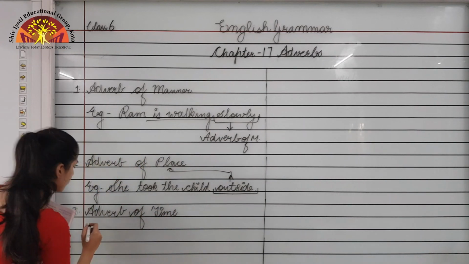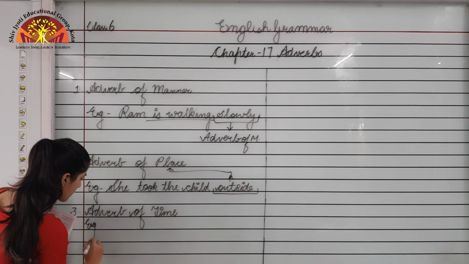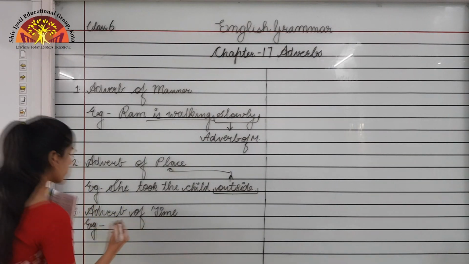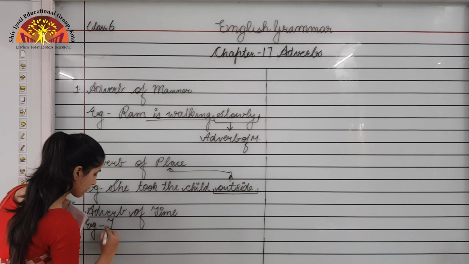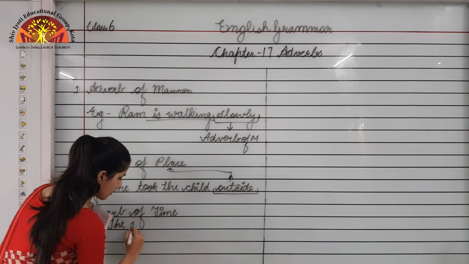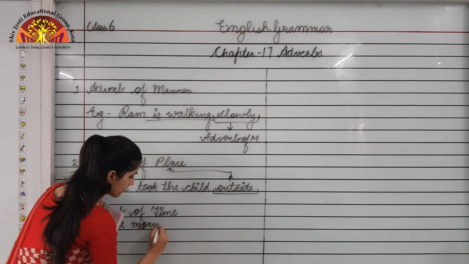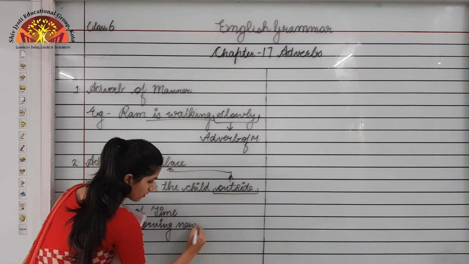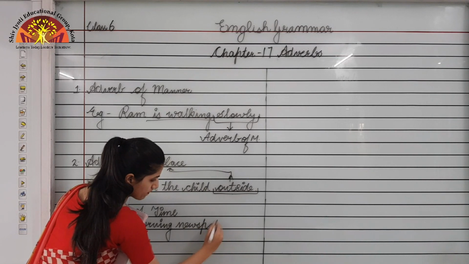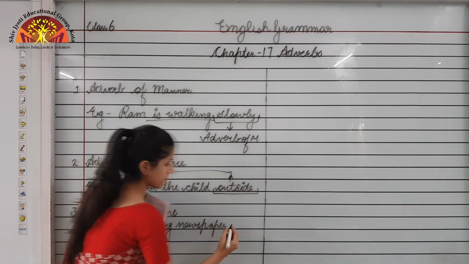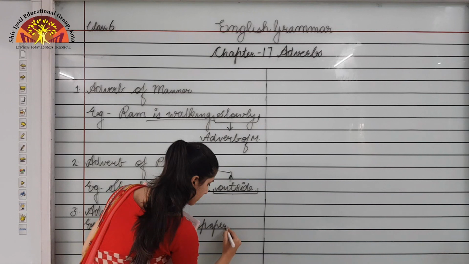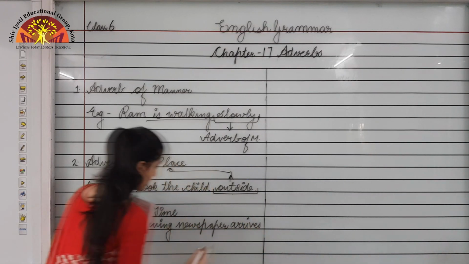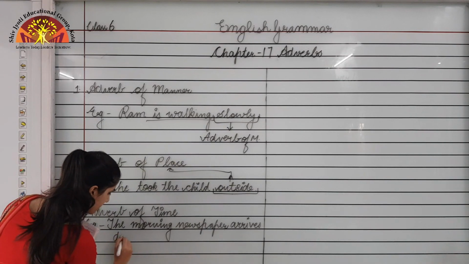So adverb of time tells us when the verb took place, or when the action took place. Okay, I am writing an example over here. The morning newspaper arrives daily.